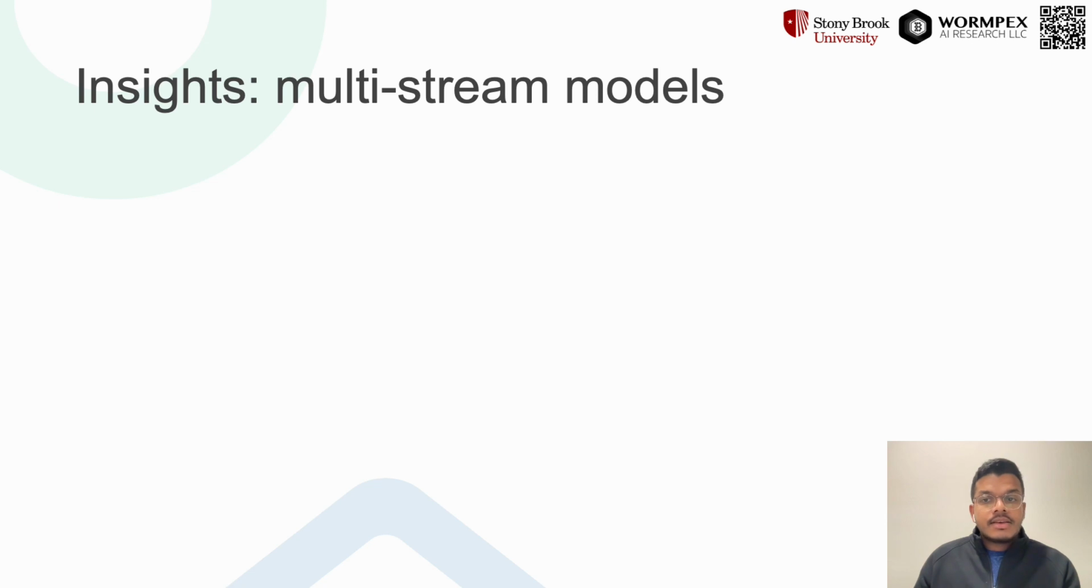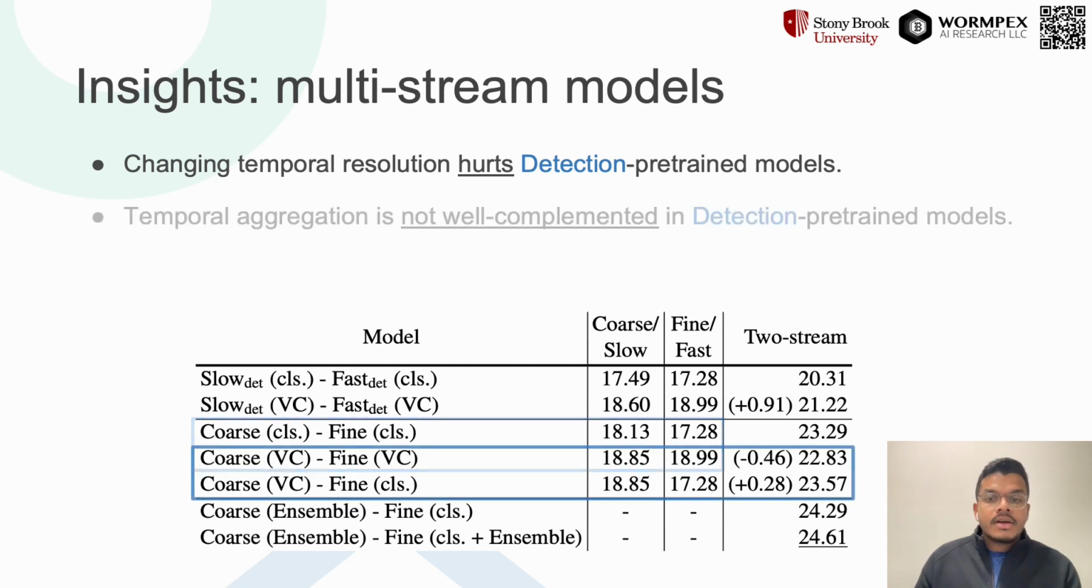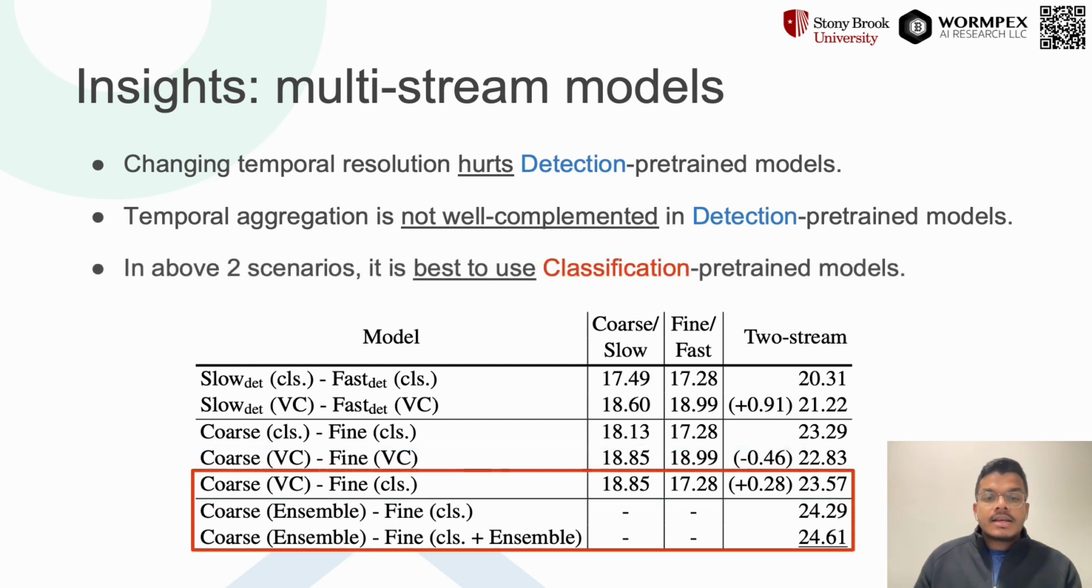In multi-stream models, we see some interesting observations. Detection pre-trained models work very well in the trained temporal resolution, but not so much at a different temporal resolution downstream. In comparison, classification pre-trained models have a better consistency. Also, when performing a temporal aggregation, classification pre-trained models work better as they are trained in a similar setting. Considering these observations, we can combine both detection and classification pre-trained models as different streams of a multi-stream model to achieve the best of both worlds.